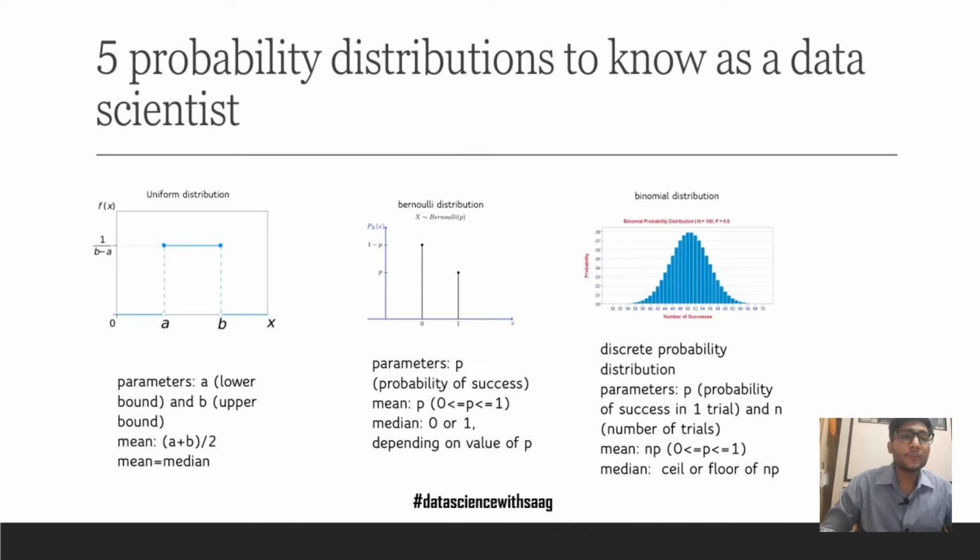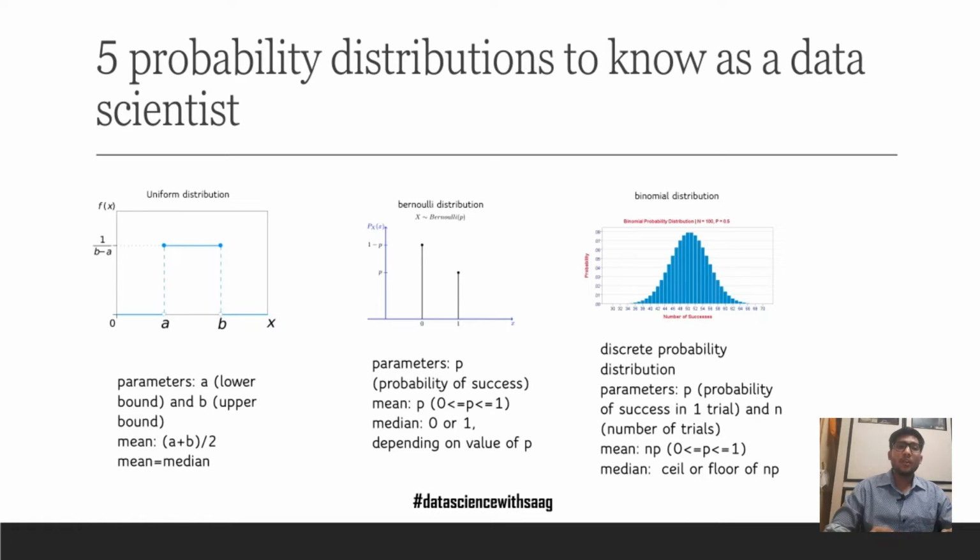The very first, uniform distribution, is the most basic in nature. By the term uniform, you would understand something which does not change in a particular range. A uniform distribution has two parameters, the lower bound A and the upper bound B. The mean of a uniform distribution is the upper bound plus the lower bound divided by 2. In a uniform distribution, the mean is equal to the median.